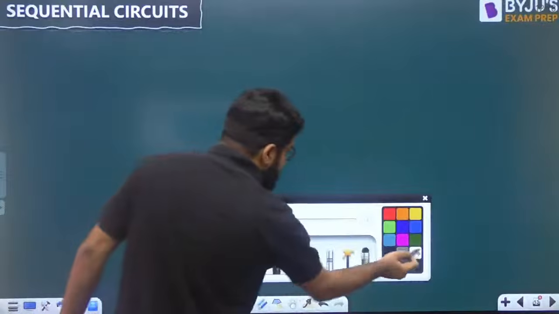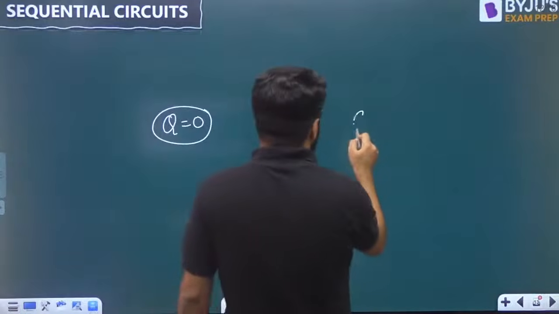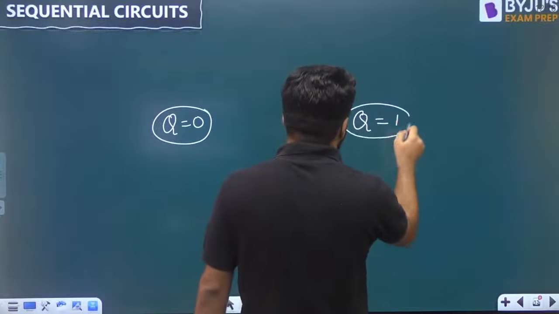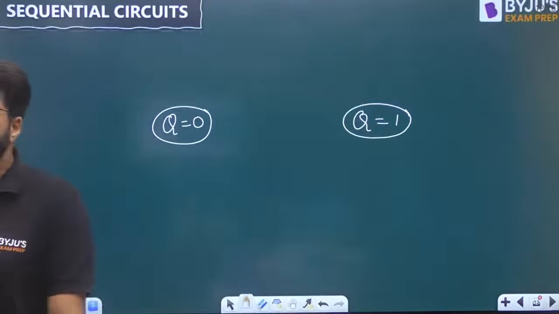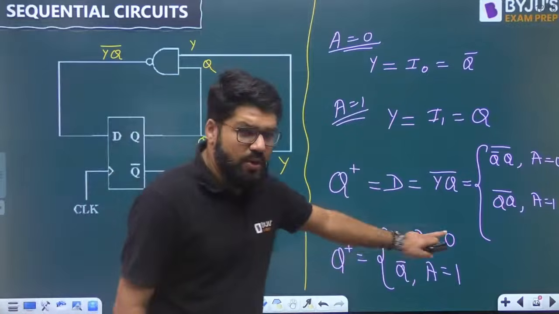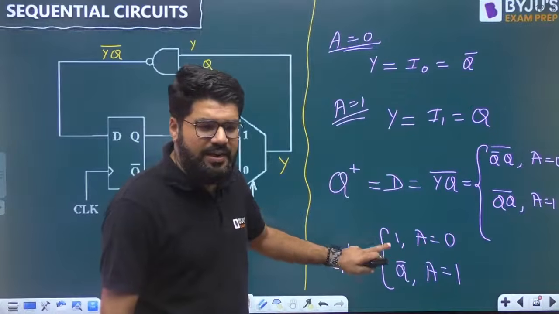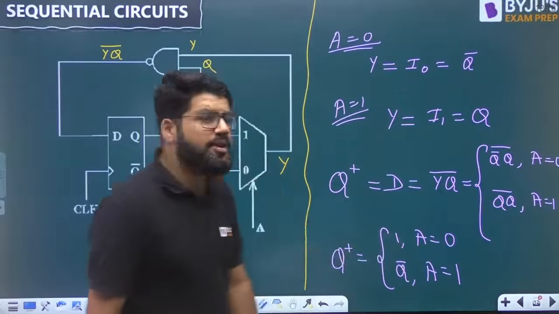Now what is the state transition diagram? So we have two states, reset and set. We have the two states 0 and 1. So we have two nodes here for Q equal to 0 and Q equal to 1. Whenever the input is 0, the next state is going to be 1. Independent of the current state, the device will be set if the input is 0.